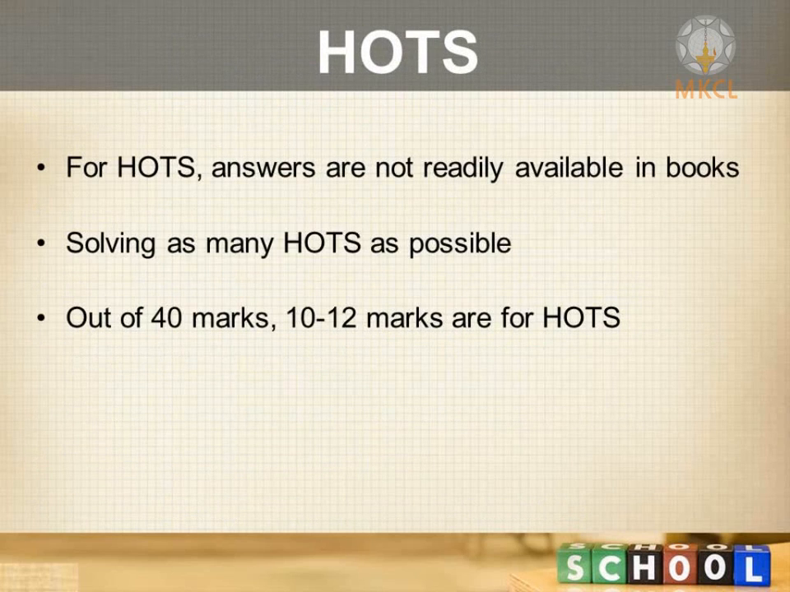And last but not the least is the HOT section. HOT means higher order thinking skill questions. Many of you think that the last question, question number 4, which is for 5 marks, is the HOT question. It doesn't mean that the lengthiest question is the only HOT question. The HOT question may be for 1 mark, 2 marks, 3 marks, or even 5 marks. For higher order thinking skill questions, the ready-made answers are not there in the book. Certain ideas are there and you have to derive the answer from the content which is given in the book.